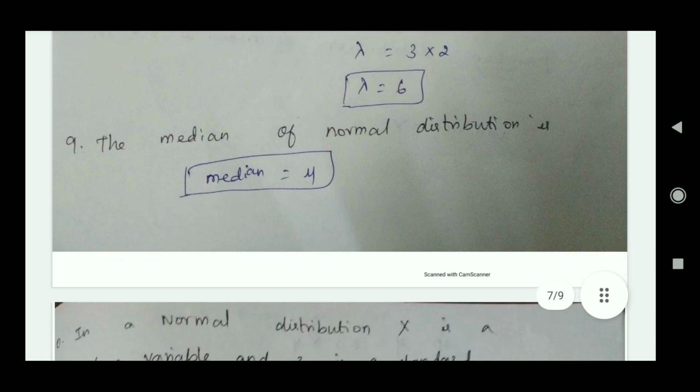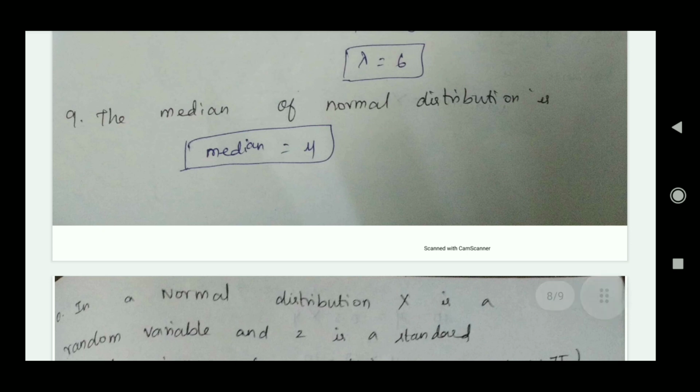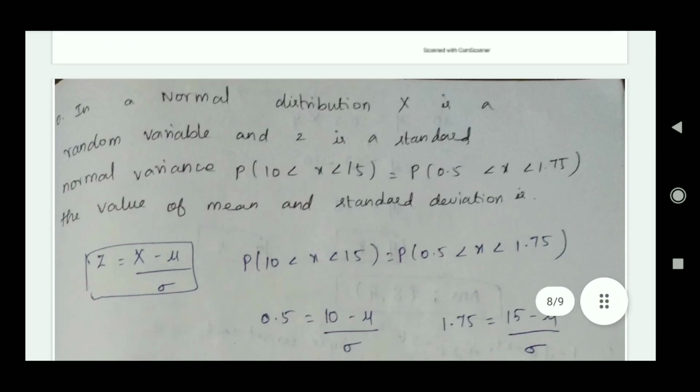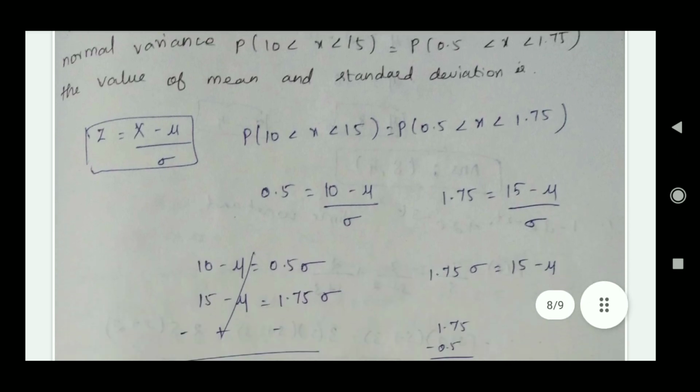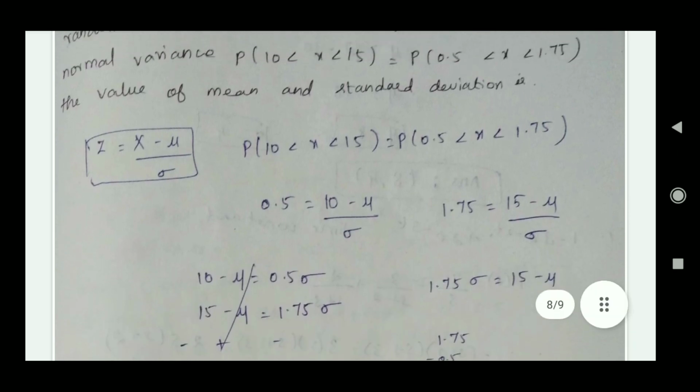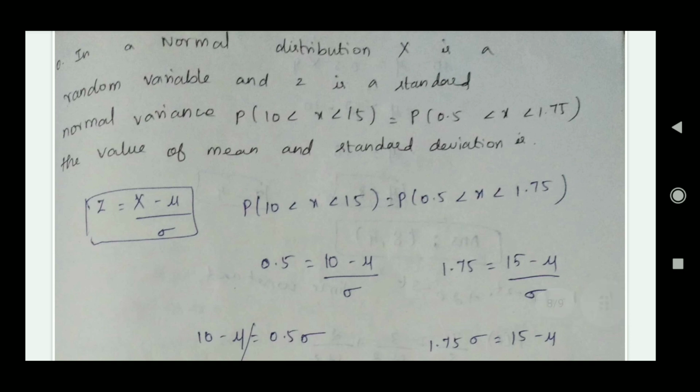Next question is, the median of a normal distribution is mu. Okay. Then in a normal distribution, x is a random variable and z is the standard normal variate. P of 10 less than x less than 15 equal to P of 0.5 less than z less than 1.75. The value of mean and standard deviation is. You know the normal distribution formula: z equals x minus mu divided by sigma.